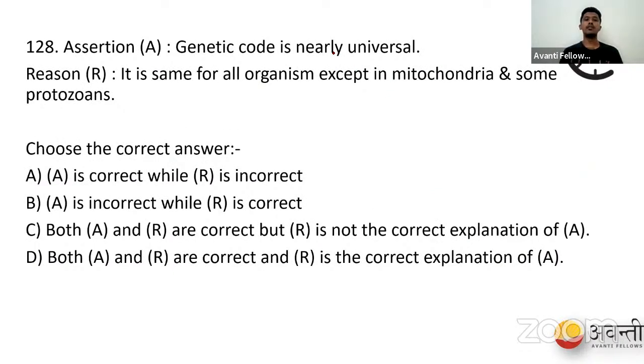So we have an assertion and a reason here. The reason is: genetic code is nearly universal. The reason is that it is the same for all organisms except for mitochondria and some of the protozoans. Choose the correct answer. Assertion is correct while reason is incorrect. Assertion is incorrect while reason is correct. Both assertion and reason are correct, but reason is the correct explanation of assertion. Both assertion and reason are correct, but R is not the correct explanation of A.